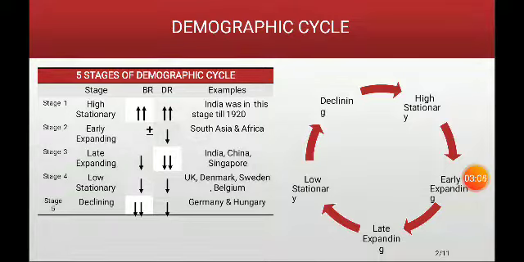The last stage, or the fifth stage, is what we call the declining stage, where the birth rate is less than the death rate, or we can say that the population is falling there, the number of population is decreasing, and Germany and Hungary are in this stage at present.